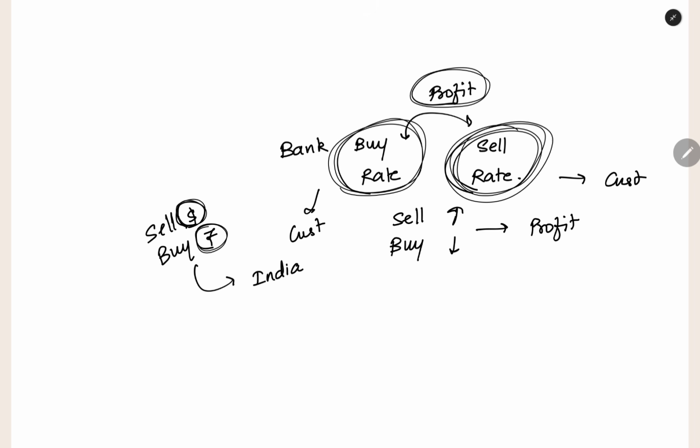Again, when you are in India and you are going to send money to your relative in USA, you deposit the rupee in your bank account and say, this rupee I am going to send to America. The bank will take the rupee and give you the dollar, and then this dollar they will directly send to the relative in America. So when you are buying, the bank is the one giving the dollar to you. When you are selling, the bank takes the dollar from you. That is what is happening here. Now when you have the quote like 81 or 82, like this you have.